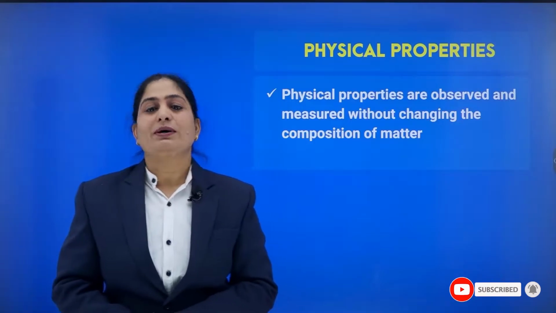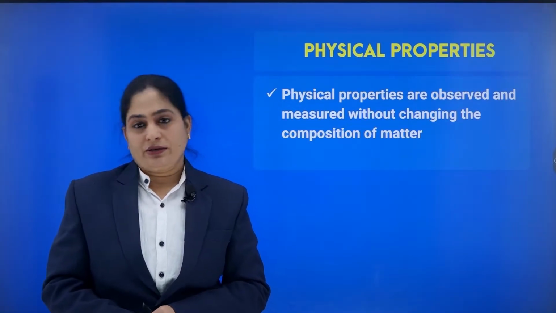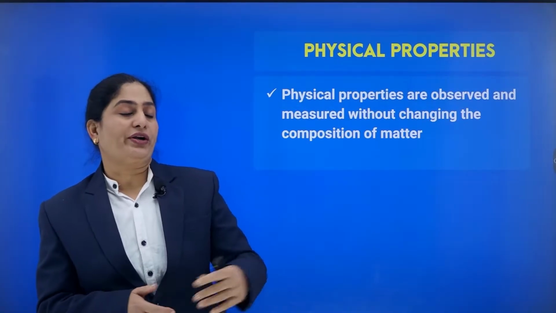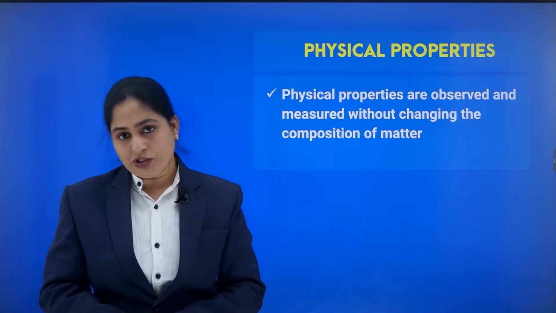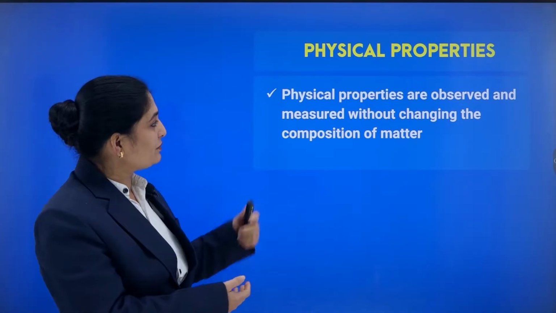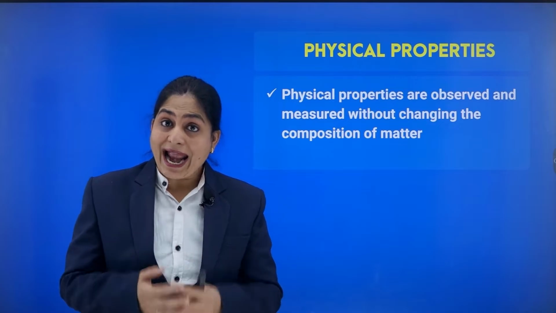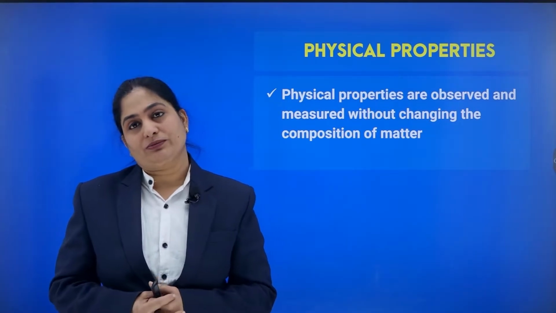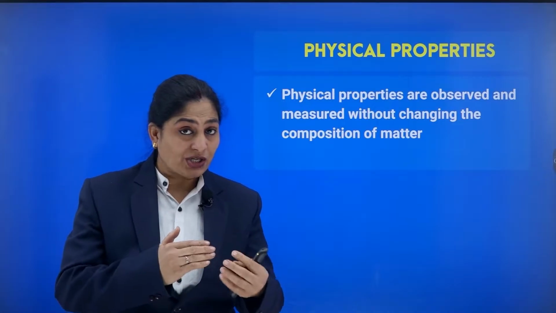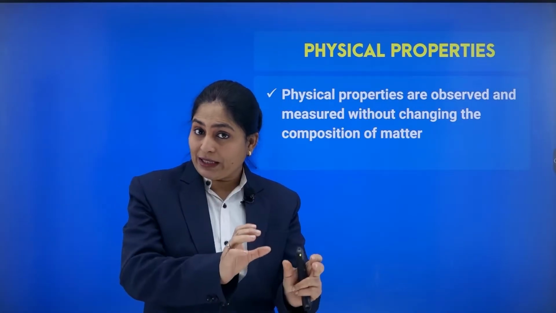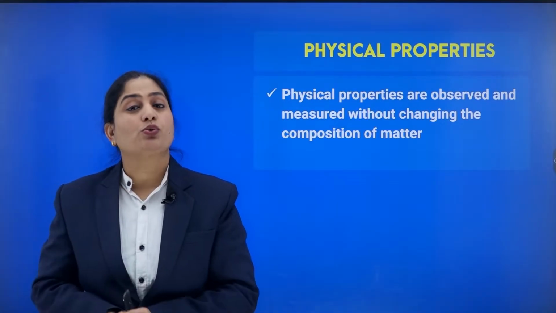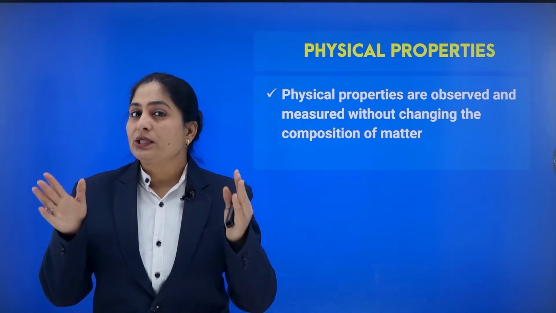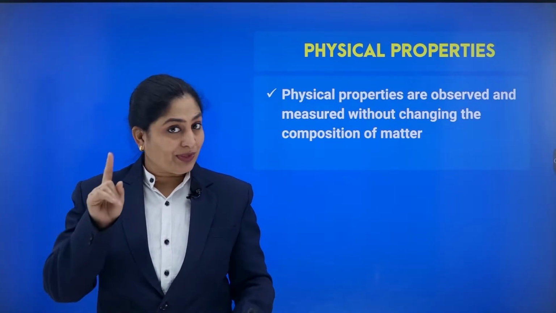Now, let us talk about the physical properties or physical change of different substances. When we talk about physical properties, we observe that these are observed and measured without change in composition. As I told you, if I melt ice, we observe that ice in solid form changes into water in liquid form, but the formula would be same, H2O.